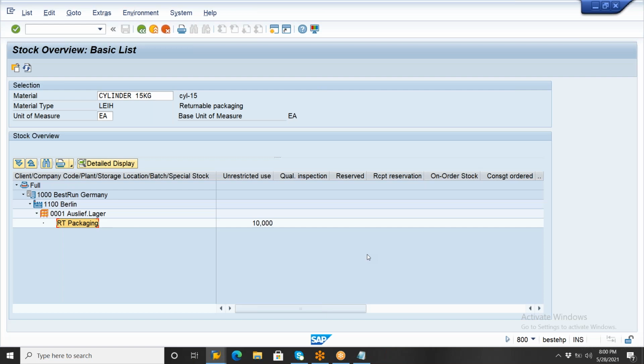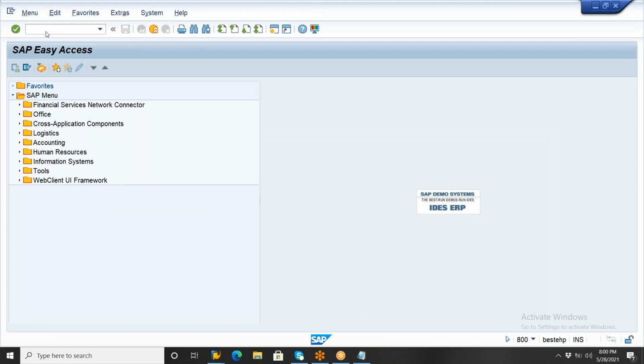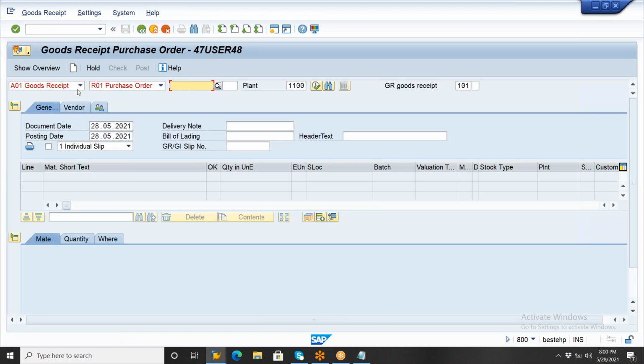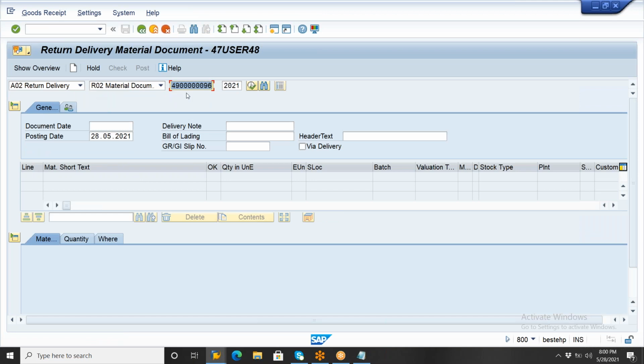For that, where did I need to go? To MIGO. In MIGO, please observe yesterday's session, then you can understand. In MIGO, I selected the return delivery here, and through the material document, I selected the return delivery. But today it is not like this, because why are we not able to select this return delivery with reference to the material document?